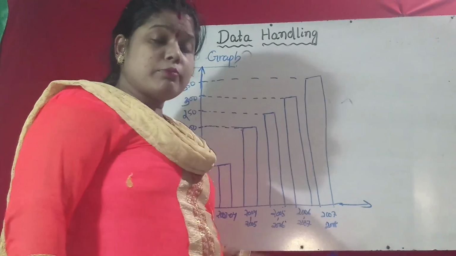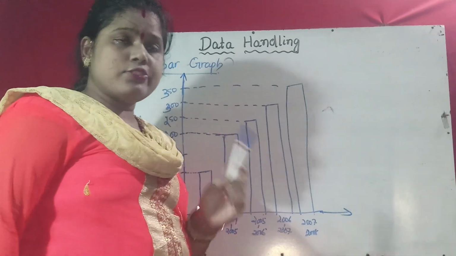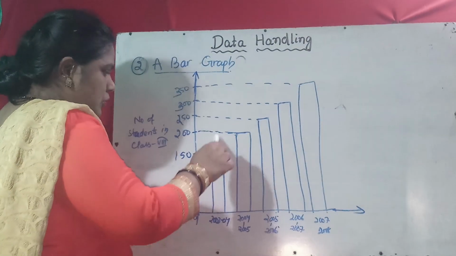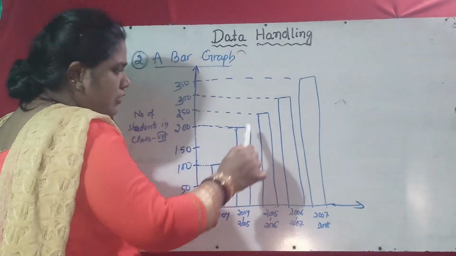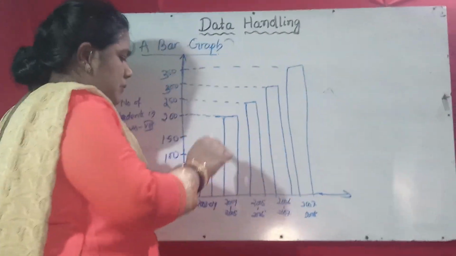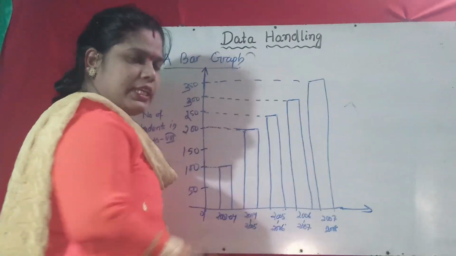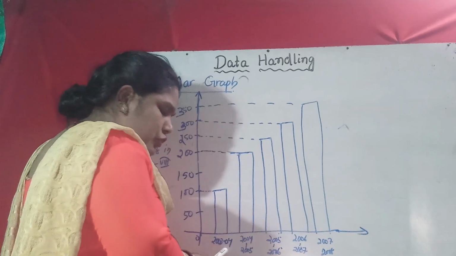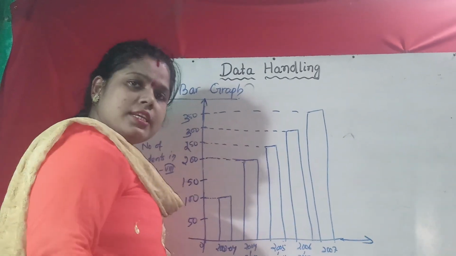Understood? The maximum increase in which session means you see just each year the difference in the number of students. So here 100 to 200 means directly 100 students are increased from the 2003-4 session to the 2004-5 session.